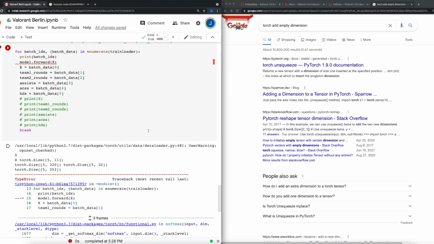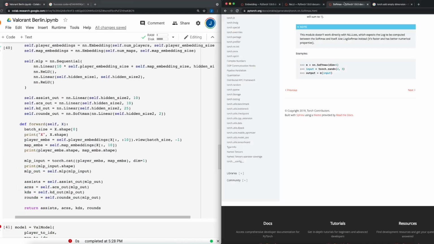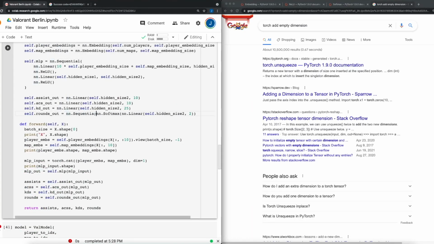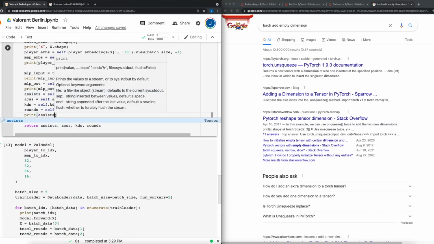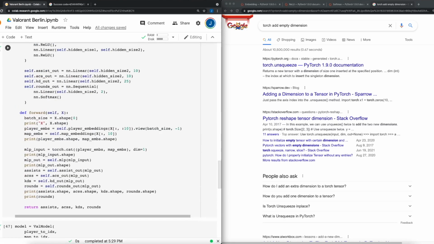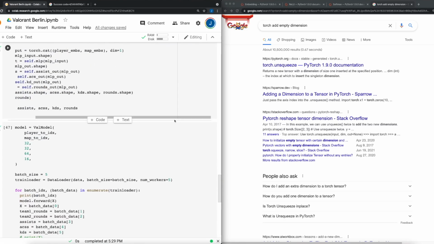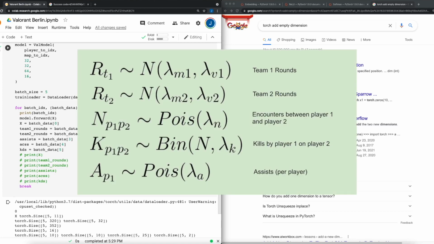Now this part's a little more technical, so don't worry if you don't fully understand all the terms I'm using. Basically, instead of having the model output direct predictions of the metrics I was interested in, I wanted the model to output parameters for the distributions that I asserted the metrics followed. Then I would be able to sample from these distributions at inference time. I'll list the distributions on the screen now for those interested, and here all the lambdas are outputs of parts of the model.